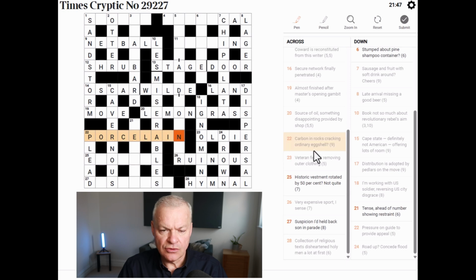In rocks, in ore, O-R-E, cracking ordinary in the middle of plain. That gives porcelain, and eggshell is a type of porcelain, I think. Okay, so the grid is now split into 3 different sections. Let me have a look at the bottom left. Historic vestment rotated by 50%.